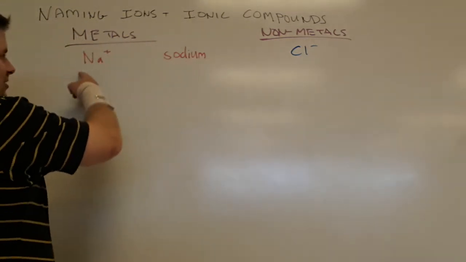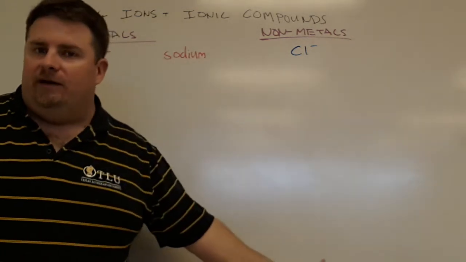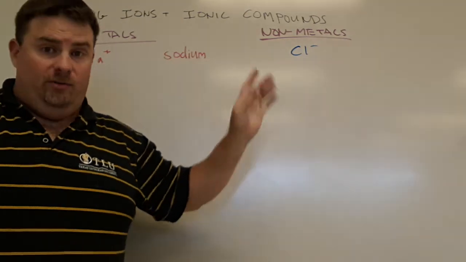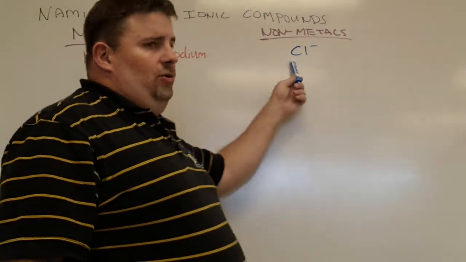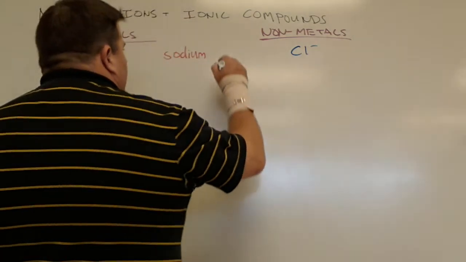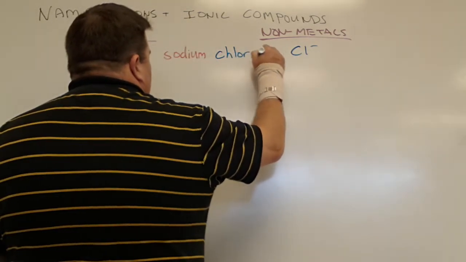So notice sodium ion is the same name as sodium metal. Easy enough. Everything's called sodium. All the metals are called what their ions are, for the most part, with some exceptions. But for chlorine, when it gains an ionic state, it changes from chlorine to chloride.